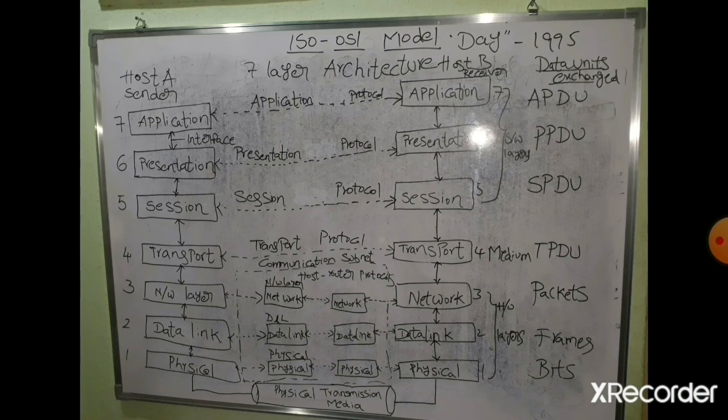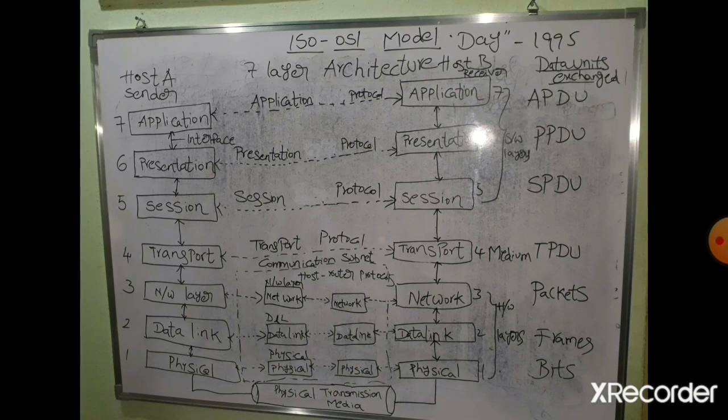So network layer to network layer, this protocol is called the network layer host router protocol. Sender side data link layer to receiver side data link layer, we are having a protocol called the data link layer host router protocol. In the same way, sender side physical layer to receiver side physical layer, we are having a protocol, the physical layer host router protocol. So these are the host router protocols we are having, 3 host router protocols.